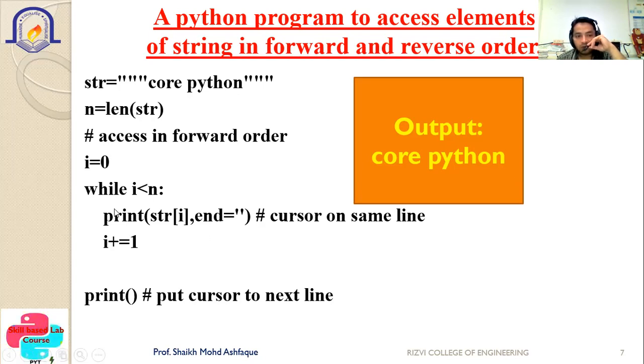Whenever you use this while loop, what it will do is print, the first time with index 0, C will be printed, next time with index 1, O will be printed, next time incremented, so R will be printed, E will be printed. In this way, it will print your entire data as core Python. You can see it here, right? And after that, we are using the print statement so that the cursor will go to the next line. So in this way, you can print your string.